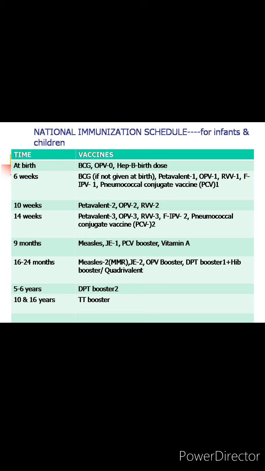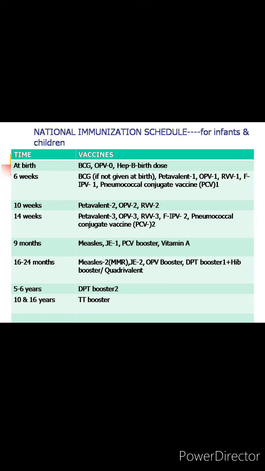Vitamin A first dose is given at 9 months and it is 1 lakh international unit. After that vitamin A is given every 6 months till 5 years of age. Then at 16 to 24 months we give measles second dose as MMR, Japanese encephalitis second, again in the endemic areas only, OPV booster, DPT booster first and Hib booster.